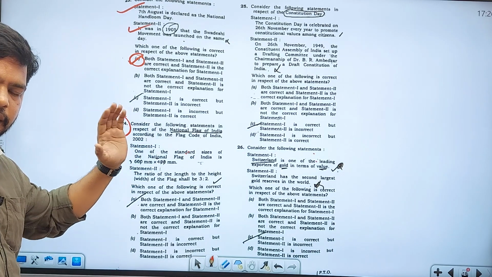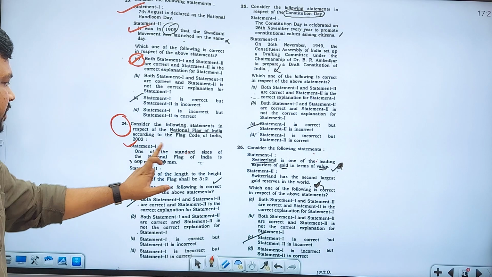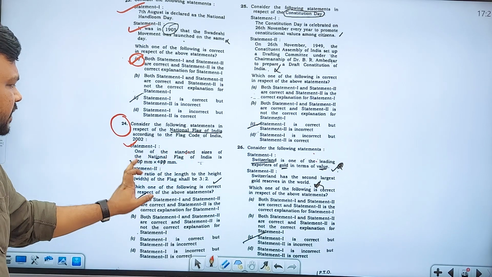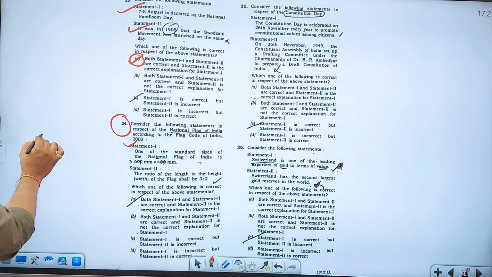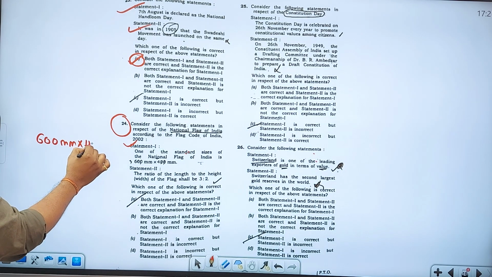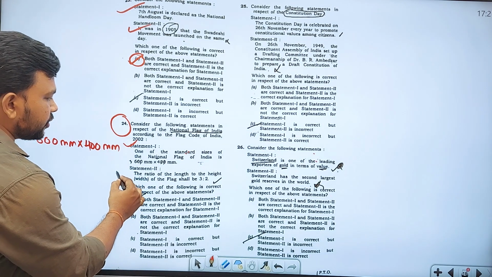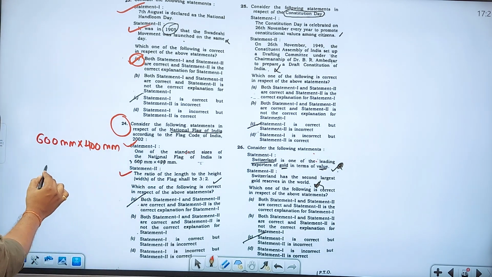Why? Because recently they have amended the flag code. Okay, so statement 1: One of the standard sizes of the national flag of India is 600 mm into 400 mm. Second statement is the ratio of the length to the height.